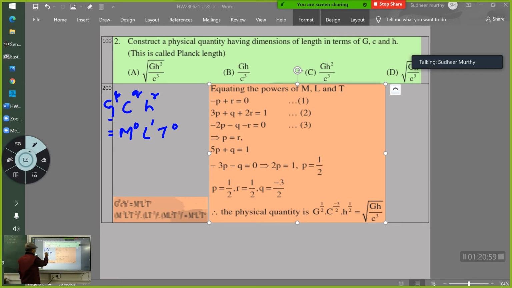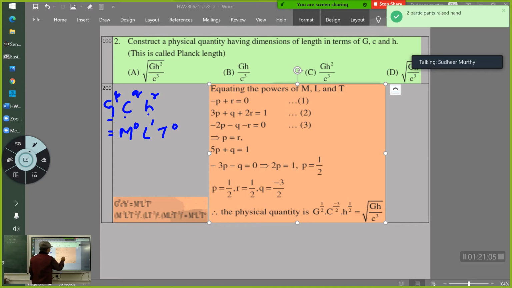I went on writing the dimensions of G, C, and H, and then equating the powers of M.